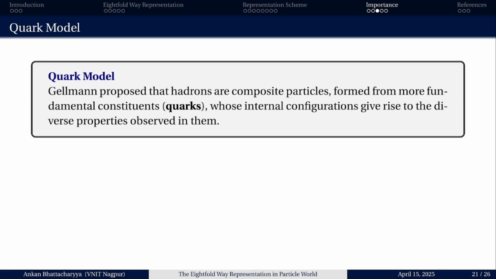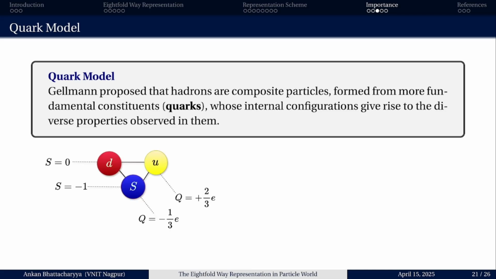Based upon this only, Gell-Mann gave the Quark model. Gell-Mann proposed that the hadrons are composite particles formed from more fundamental constituents, which are known as quarks, whose internal configuration gives rise to these diverse properties.